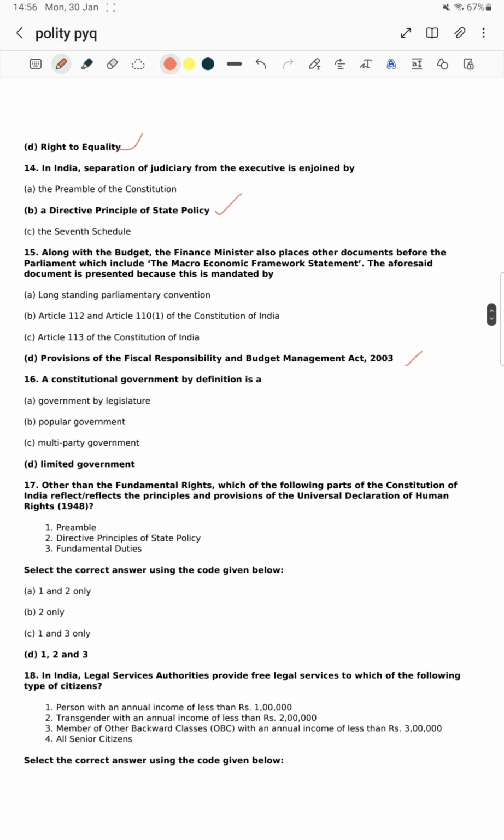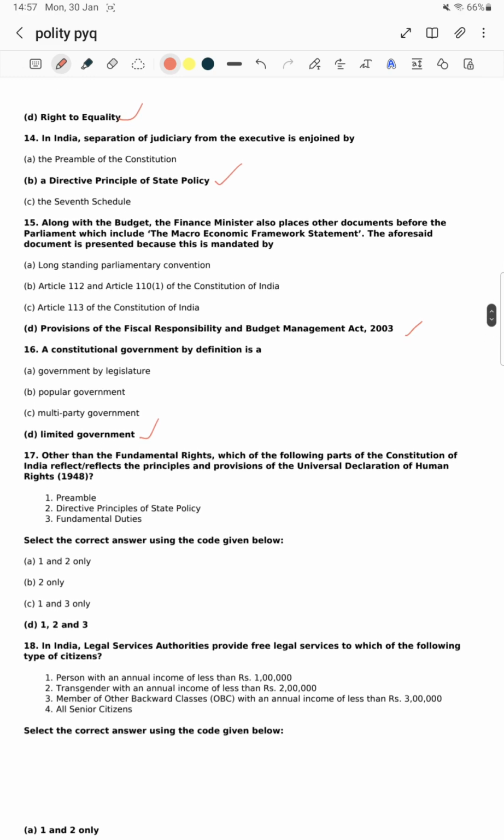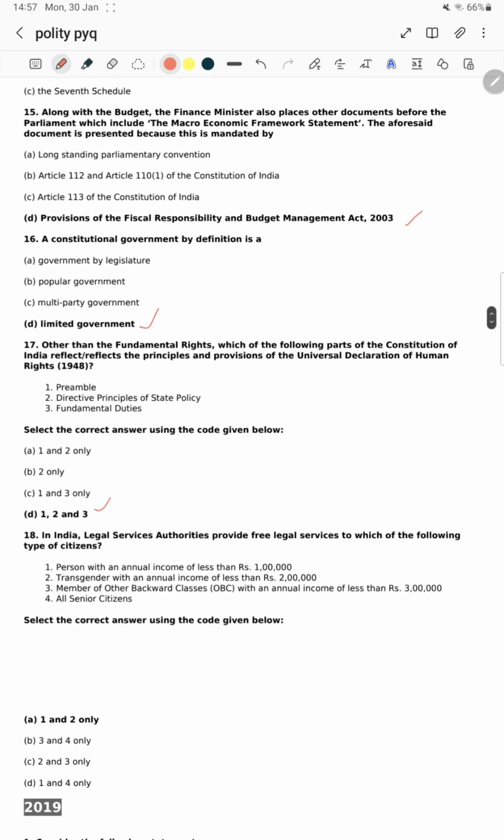Okay. A constitutional government by definition is a limited government, sir. Constitutional government is a limited government. Okay. Other than the fundamental rights, which of the following parts of the Constitution of India reflect the principles and provisions of the Universal Declaration of Human Rights? Okay. Preamble, DPSP, fundamental duties, all are articles about the UDHR.